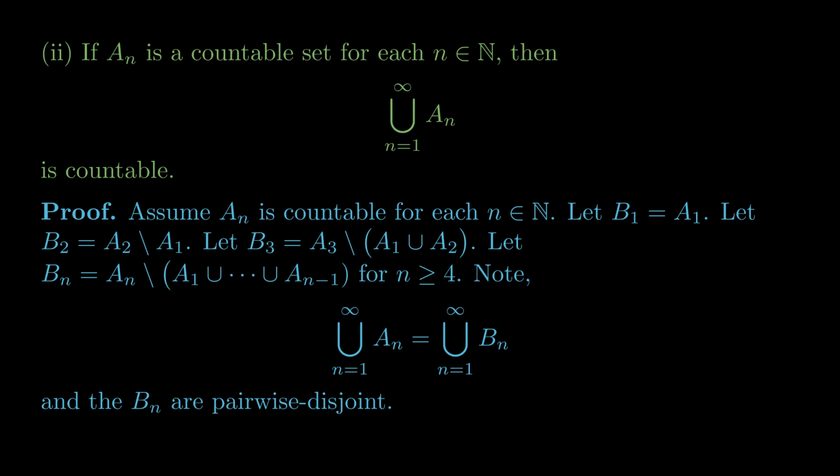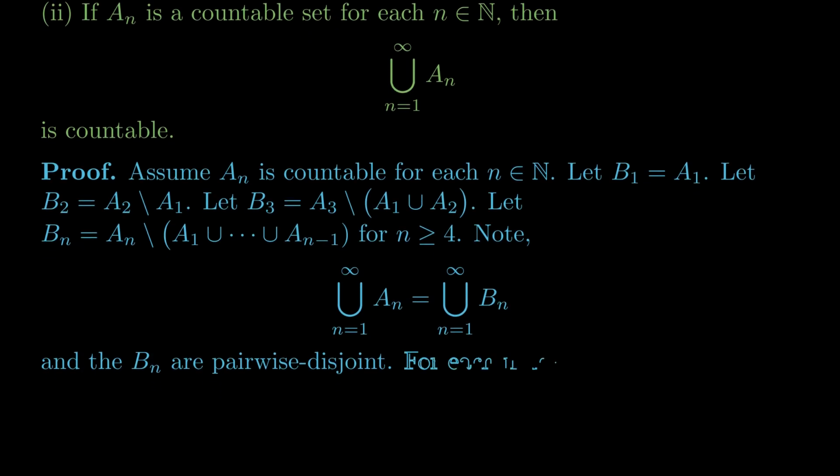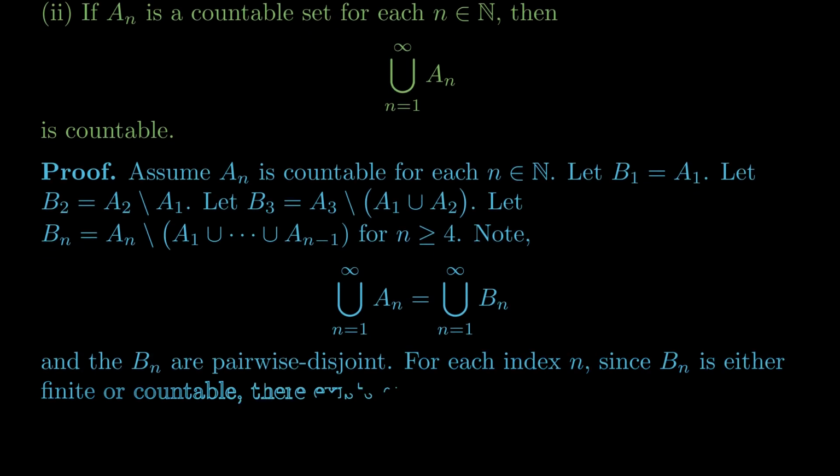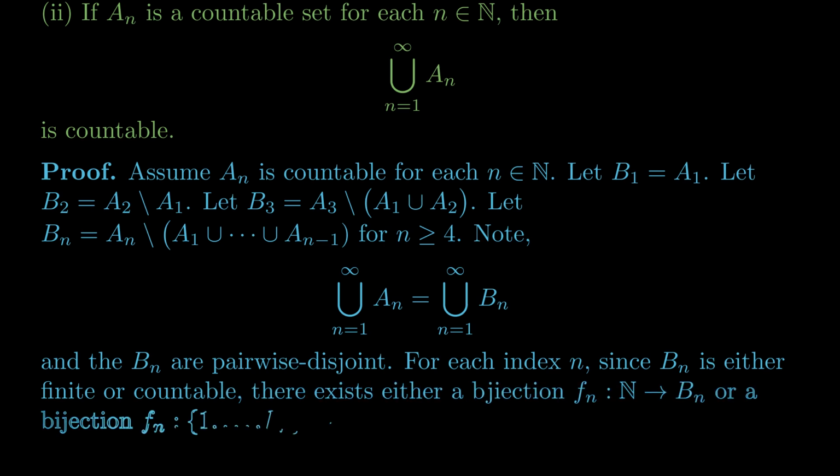Now each of the Bn is guaranteed to either be finite or countable. And so instead of going through a whole re-indexing process to try to sort out the countable sets from the finite sets, we'll just leave them all mixed together. And then instead of producing a bijection from the naturals to our union, we'll just produce a bijection from a subset of the naturals to our union. For each index n, since Bn is either finite or countable, there exists either a bijection from the naturals to Bn, or a bijection from some finite set, 1 through kn, to Bn. And yes, Bn could be an empty set, in which case this would be a trivial bijection from nothing to nothing.